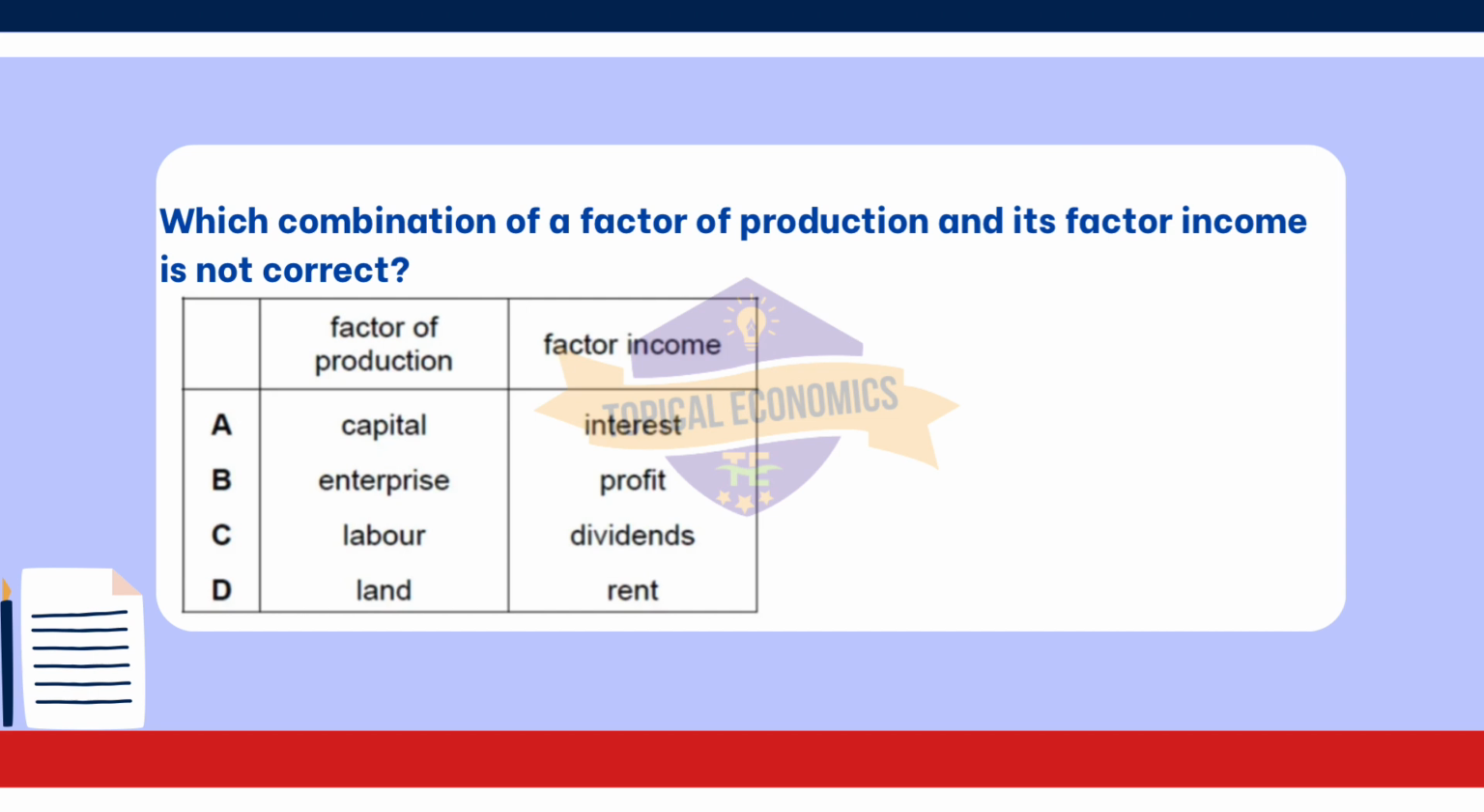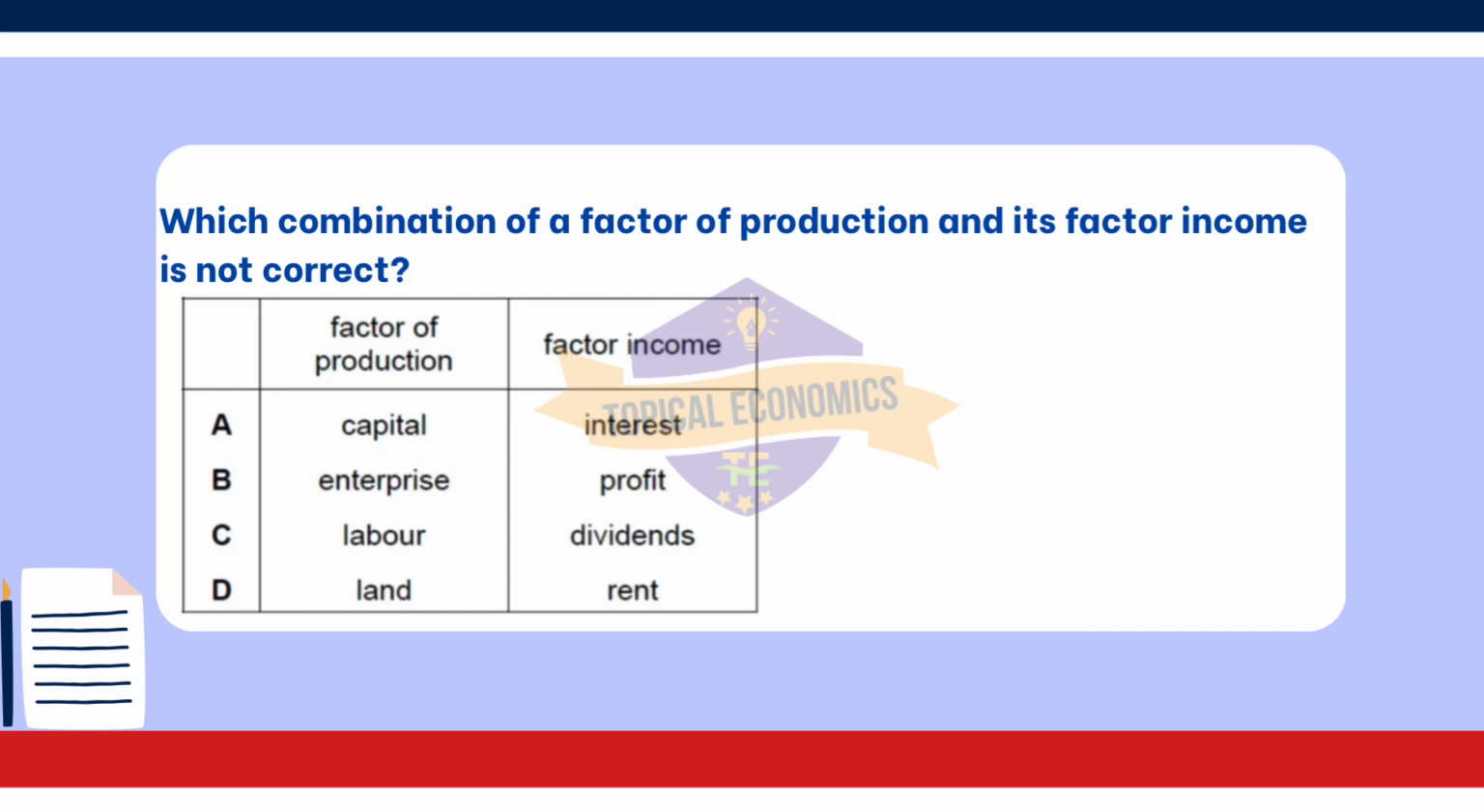However, looking at the other options, capital, interest, is correct because the return on capital, money or equipment invested in production, is interest. Enterprise, profit, is correct because the reward for entrepreneurship, the risk-taking and management of the business, is profit.